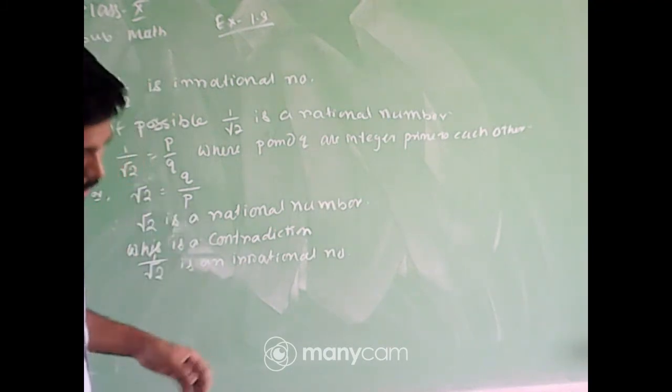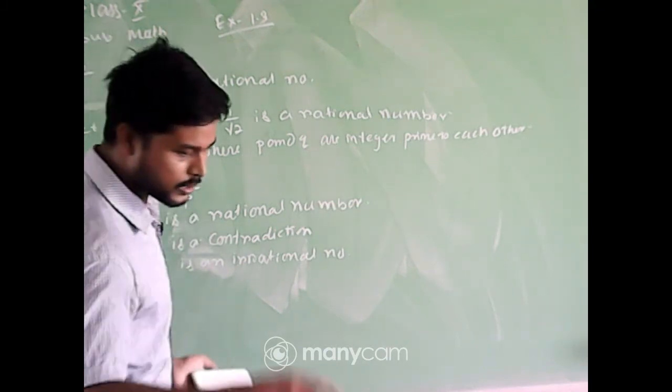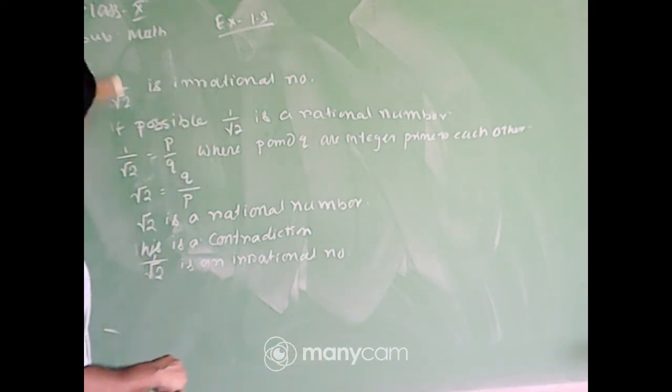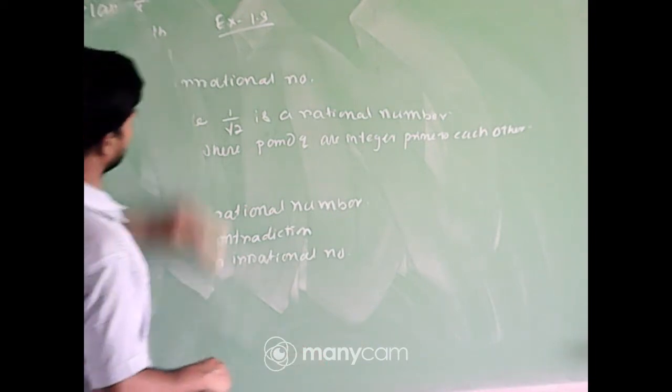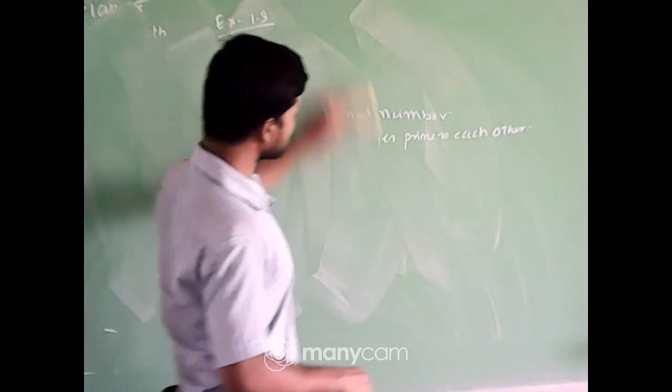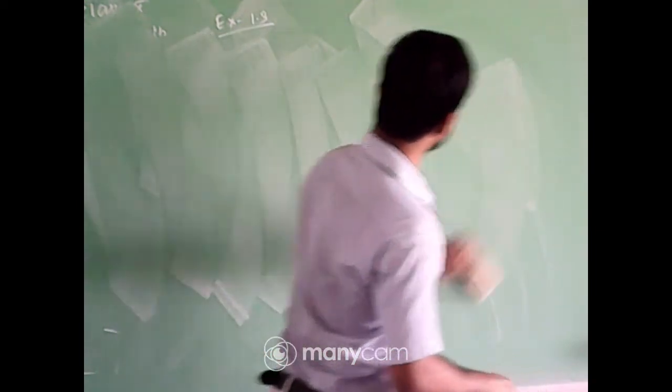No problem. Okay, so now I am solving question number 3. Here we also have to prove that 6 plus root 2 is an irrational number.